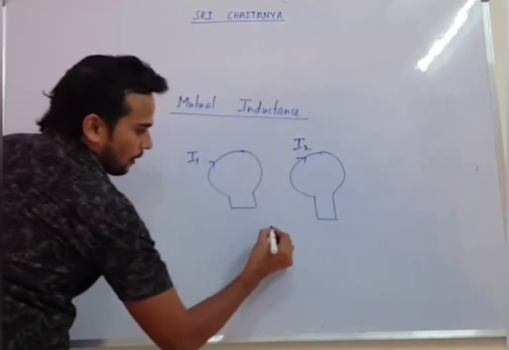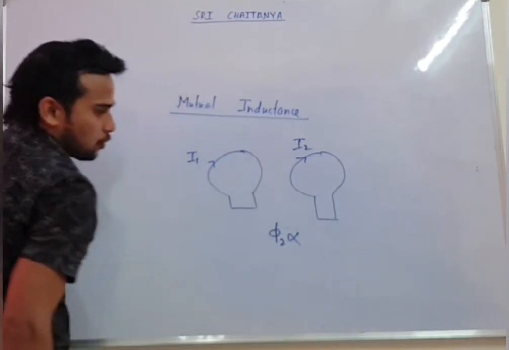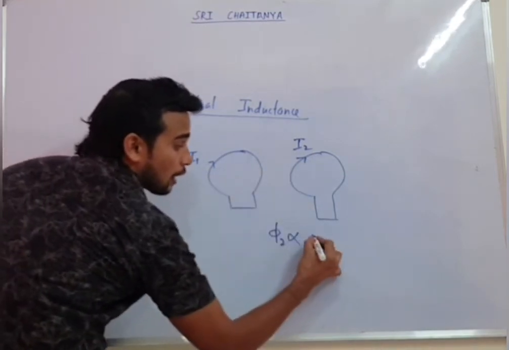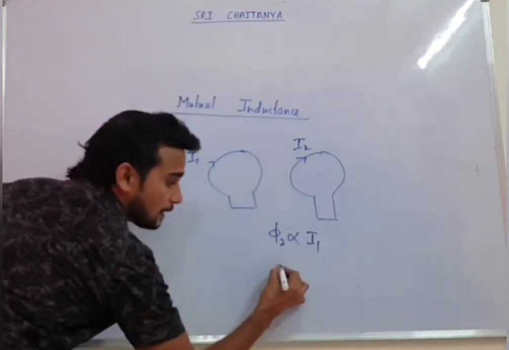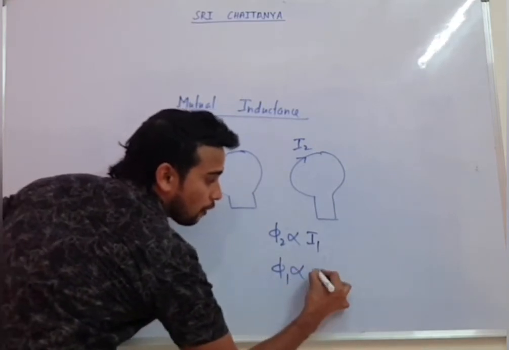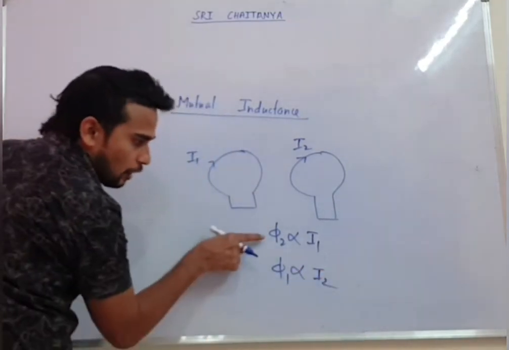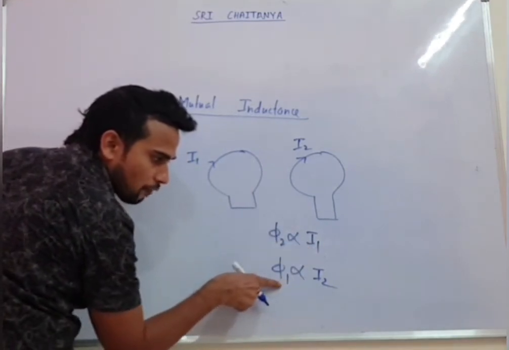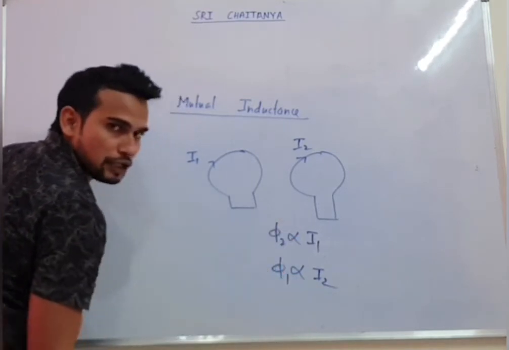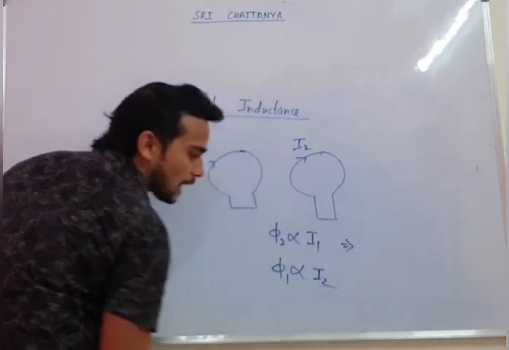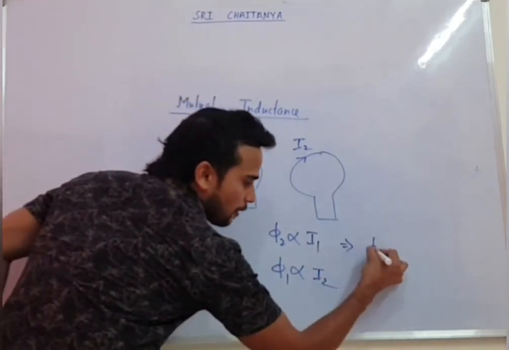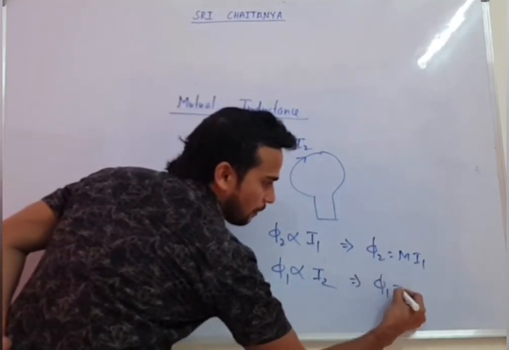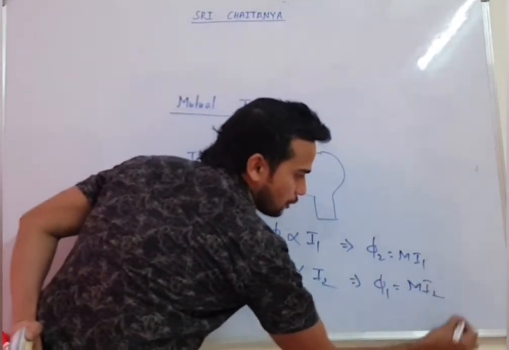So I will say like this: flux of 2 will be proportional to current of 1, or similarly we can say flux of 1 will be proportional to current of 2. This is not self-inductance. You can see this is the flux of the second coil, current of the first coil. Flux of the first coil, current of the second coil. Here we talk about mutual inductance. So if you remove proportionality, you will get phi 2 equal to M into I1, and phi 1 equal to M into I2.